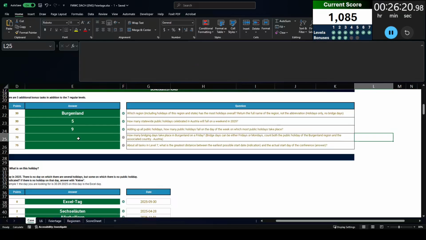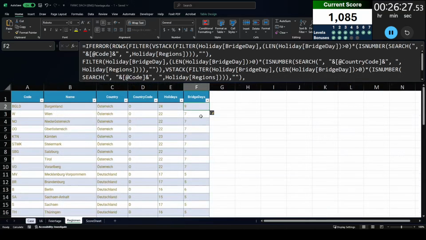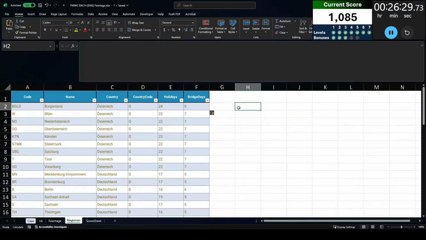But now I look back and I see that that's not the question that it's asking me. So that was a lot of work for nothing. But let's try to go again. Let's see if I can create the right formula to count up the number of Friday bridge days for this region.